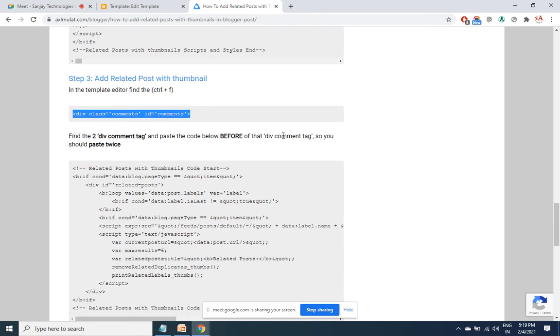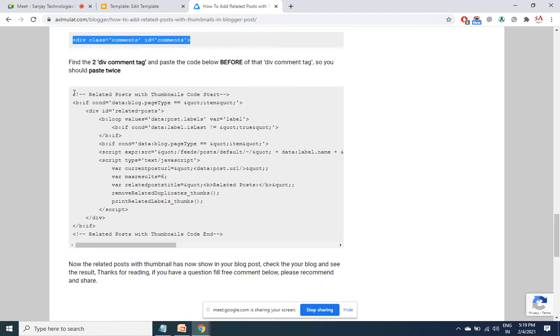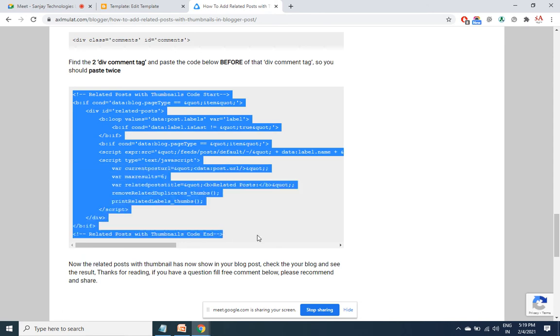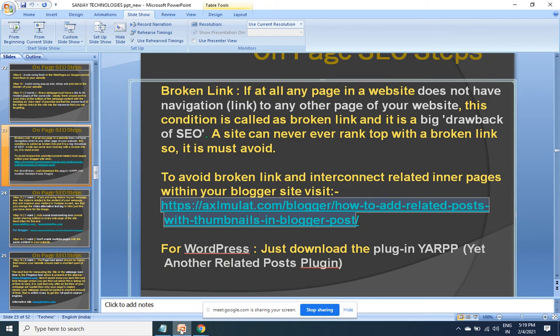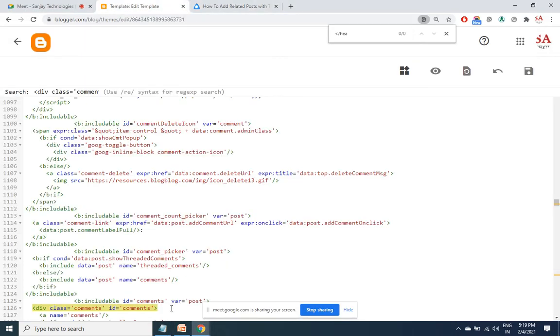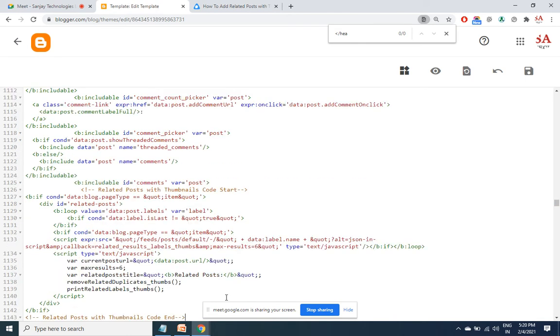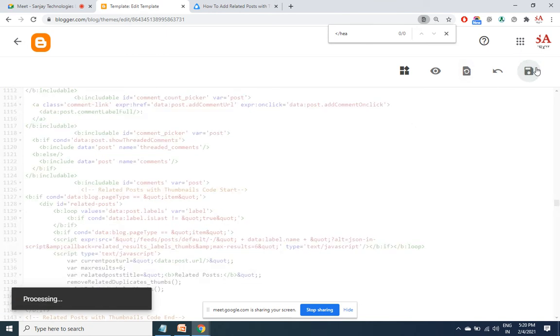Paste the code before the div comments tag. Control C. So he said before, so just before that line, I'm placing this code. Let us save and see how it looks.